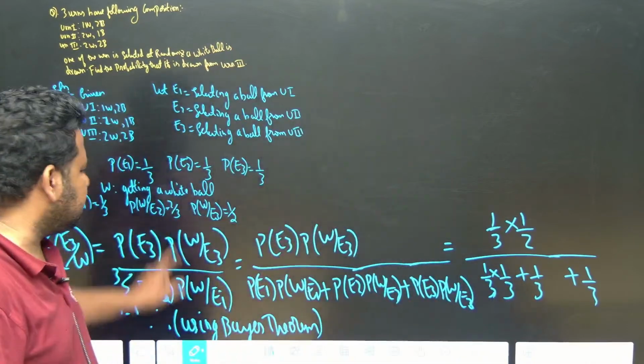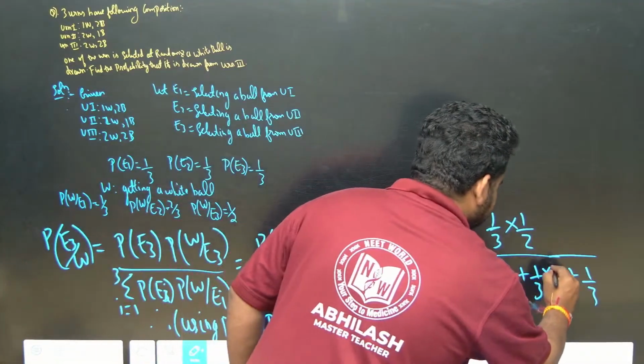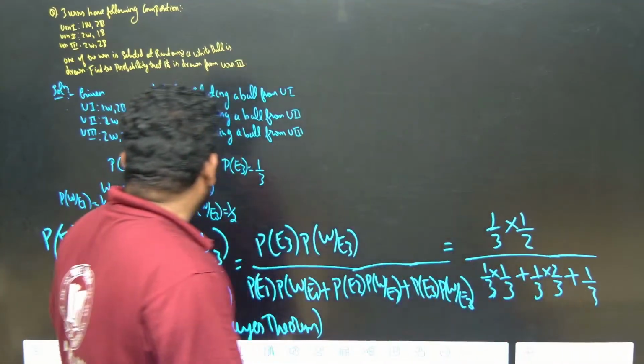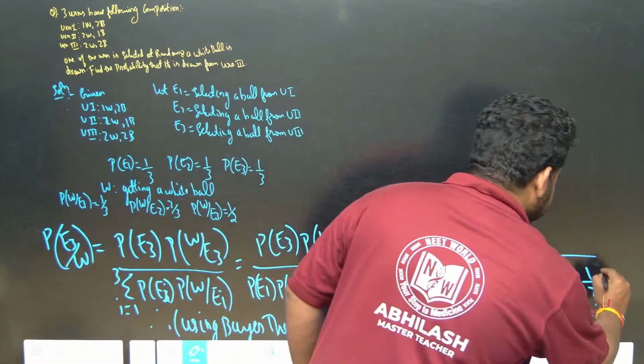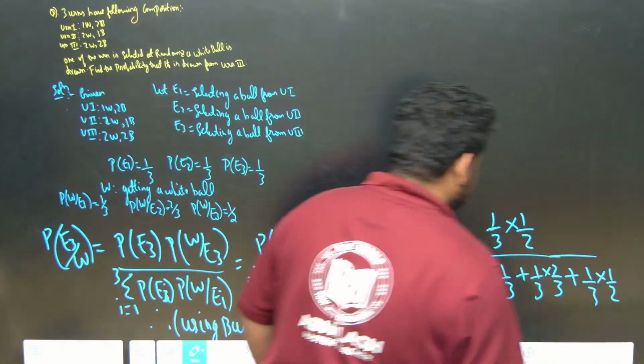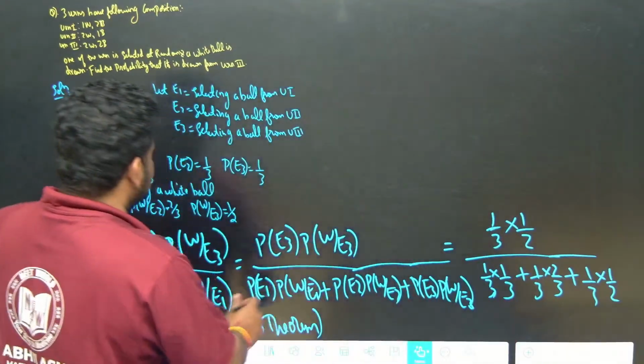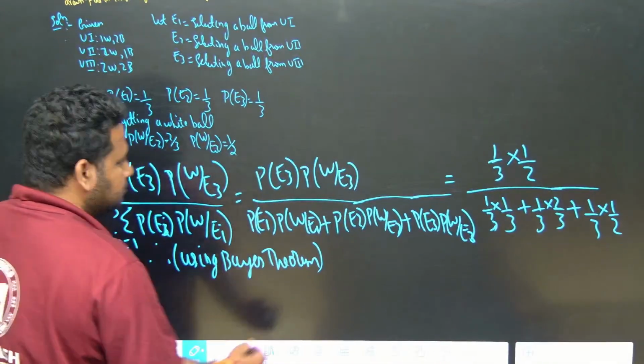W by E2 is 2 by 3. W by E3 is 1 by 2. Okay, 1 by 2. Now let us solve this. Now let us calculate this. We will get it as what?